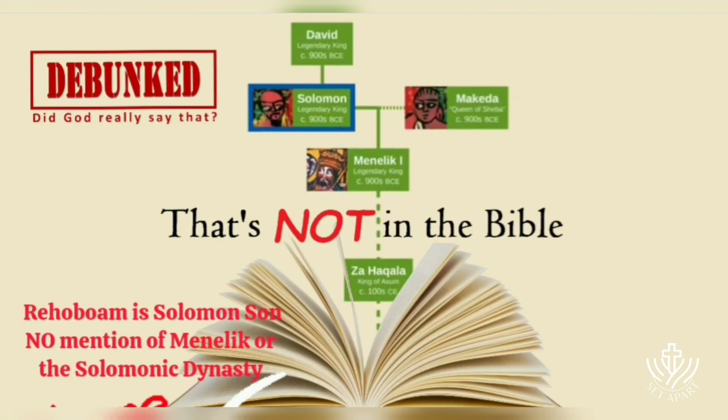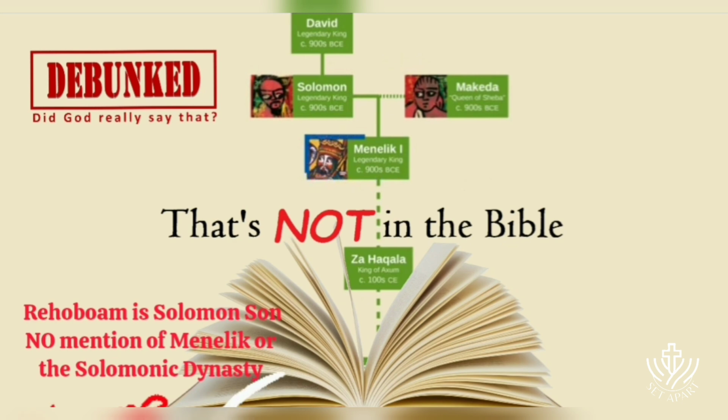In the Kebra Nagast, which is Ethiopia's national origin story, the Queen of Sheba was named Makeda, and she and Solomon had relations. When she returned home, she gave birth to a son named Menelik, who went on to become the first king of Ethiopia. Menelik later went to meet Solomon as an adult and was given the Ark of the Covenant, which he brought back to Ethiopia.